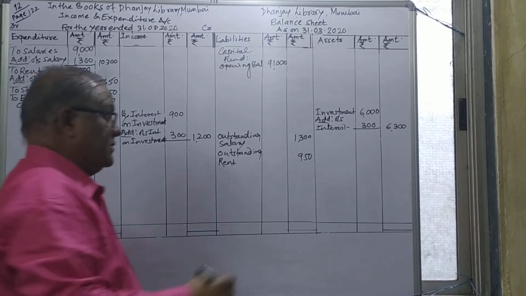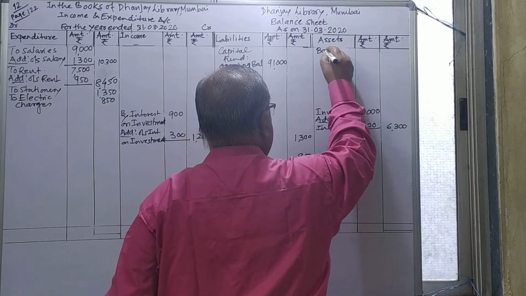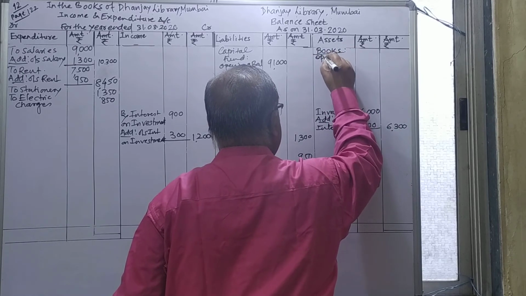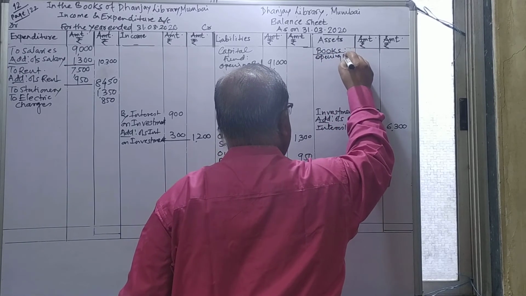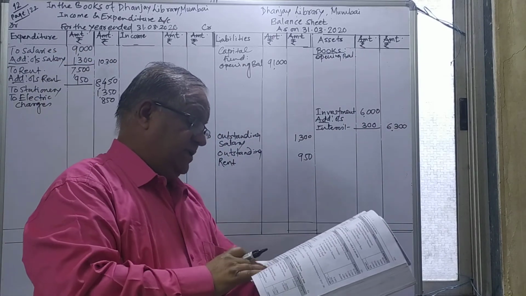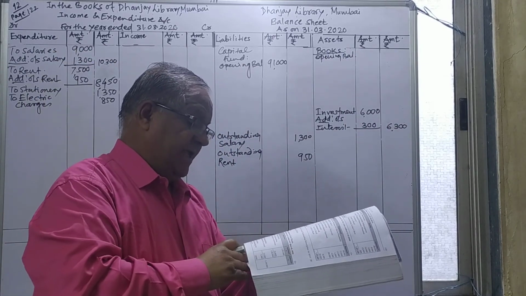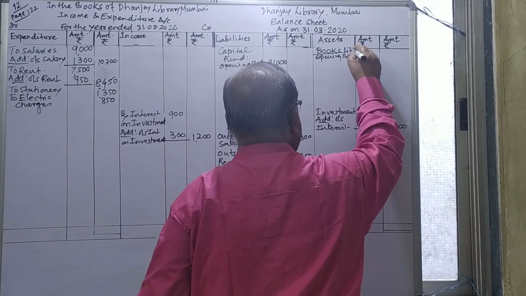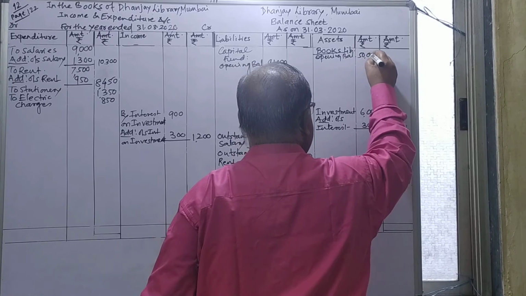Books. So here books I will take here. I will take the opening balance of books, which is given on the opening balance sheet. We have taken their books here. Library books is 50,000. You can take the library books 50,000.